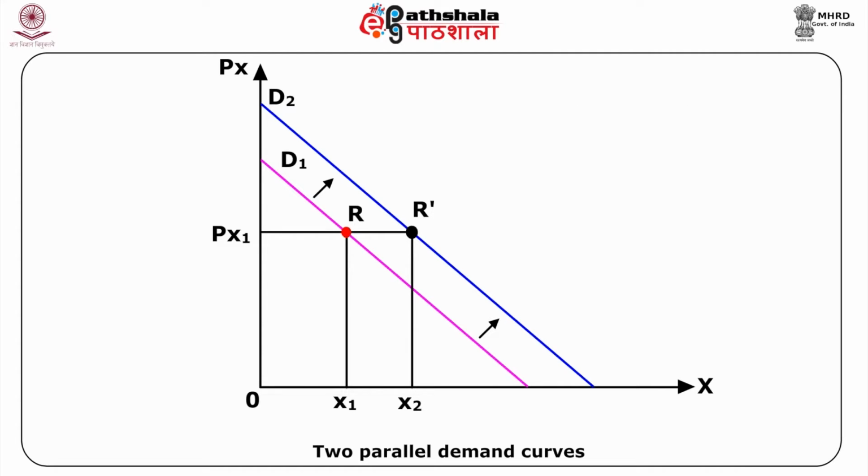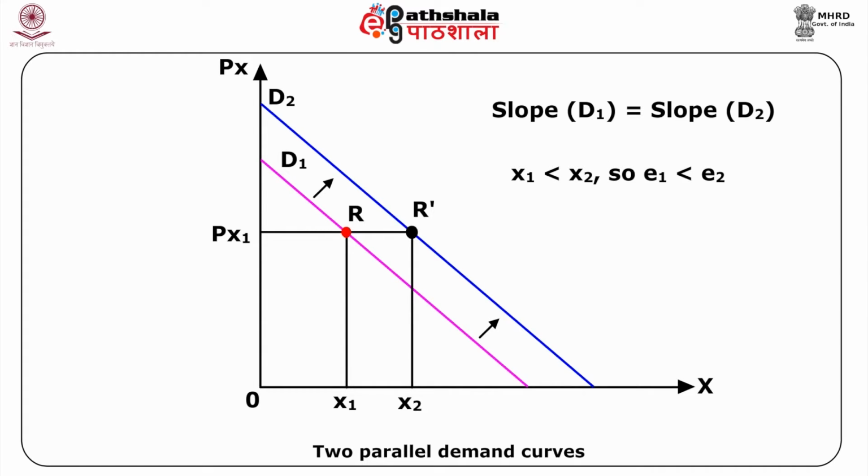Since we are considering a parallel shift, slope of D1 is equal to slope of D2, while x1 is less than x2. So, elasticity of 1 is greater than elasticity of 2. Hence, price elasticity is not the same at a given price for two parallel demand curves.